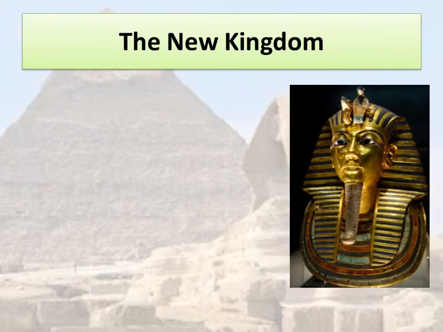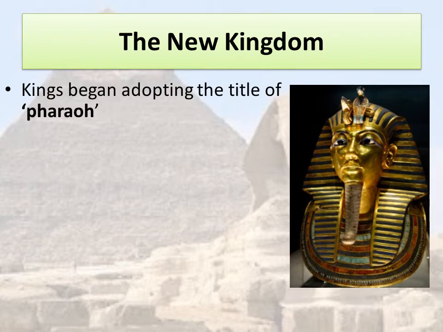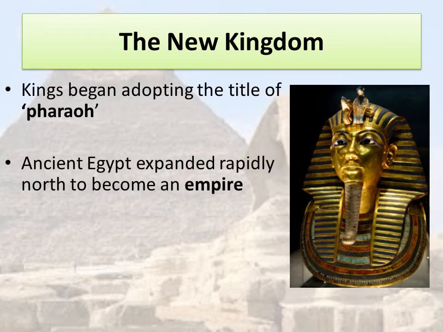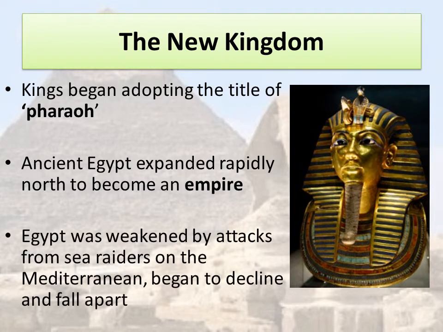The New Kingdom represents the final part of ancient Egyptian history. During the New Kingdom, kings began adopting the title of pharaoh, which we're familiar with today. Ancient Egypt expanded their land control rapidly, moving north, and in doing so they became an empire. However, it wasn't long before Egypt was weakened by attacks from sea raiders on the Mediterranean Sea, and this caused Egypt to begin to decline and fall apart.